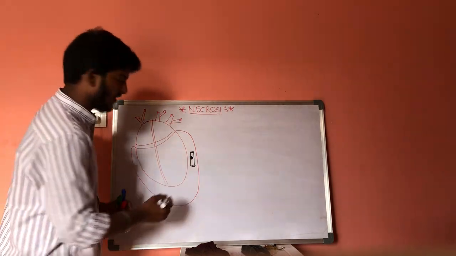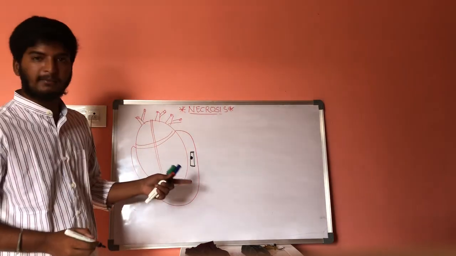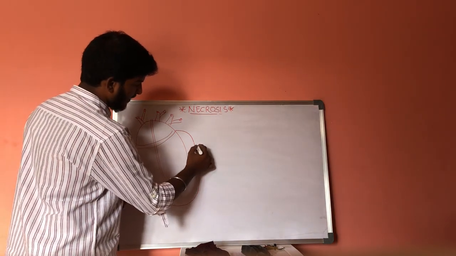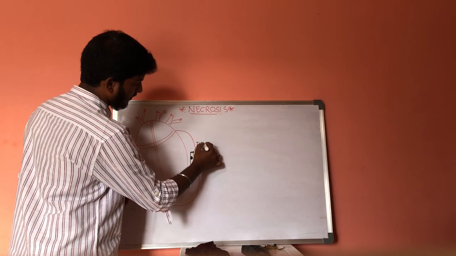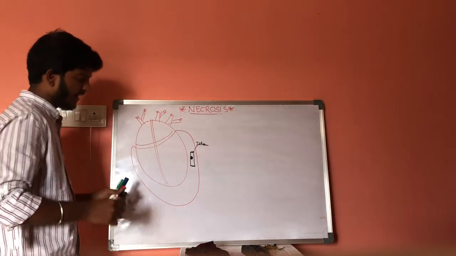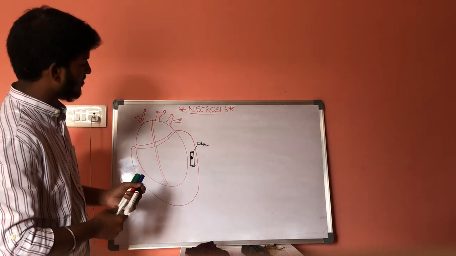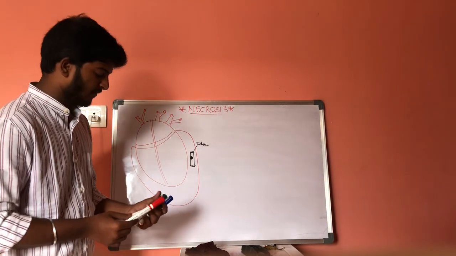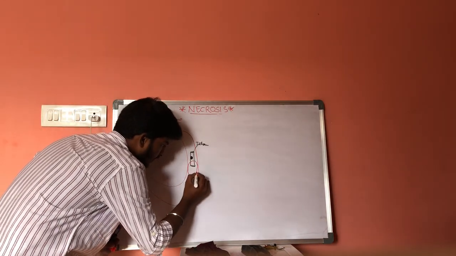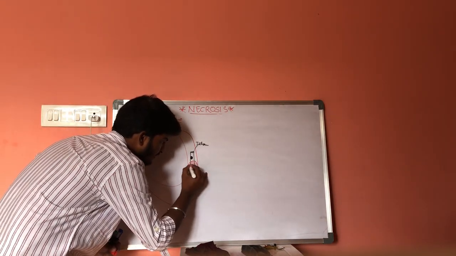If there is any blockage in the blood vessel which is carrying the blood to this myocardium, then it results in ischemia. The flow of blood to the myocardium will decrease, and then this small piece of myocardium will get damaged.